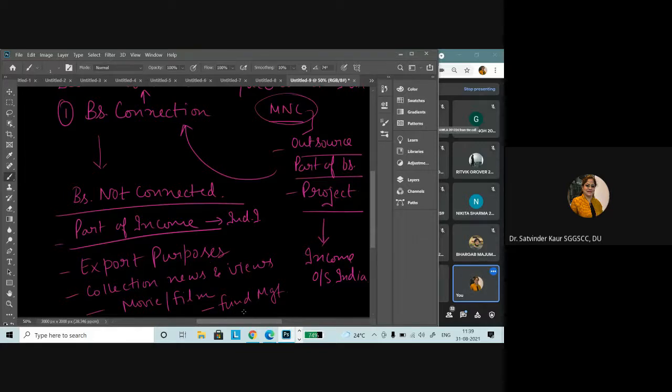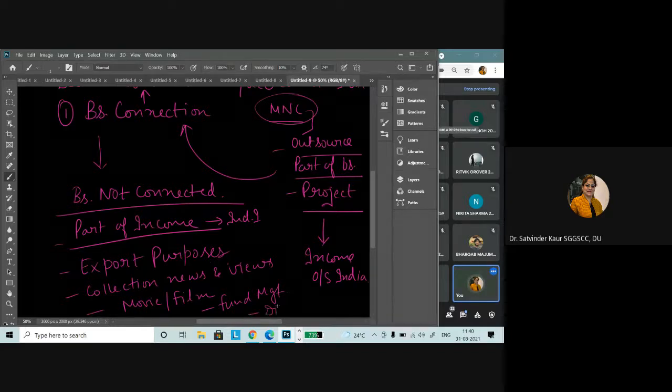Then after that, if there is a display of uncut or assorted diamonds in a special notified zone, and it is a foreign company engaged in the business of mining of diamonds, no income shall be considered which is confined to the display of uncut or assorted diamonds in the particular special zone notified by the central government.